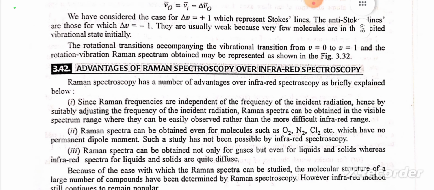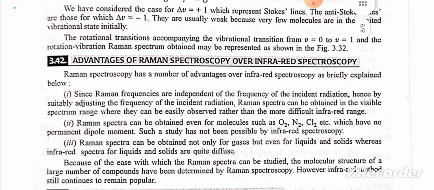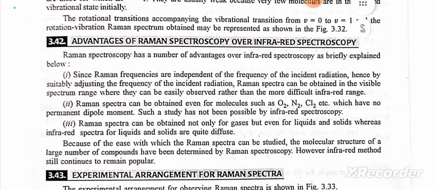Advantages of Raman spectroscopy over infrared spectroscopy. Raman spectroscopy has a number of advantages over infrared spectroscopy, as briefly explained below. Since Raman frequencies are independent of the frequency of the incident radiation, by suitably adjusting the frequency of the incident radiation, Raman spectra can be obtained in the visible spectrum range, where they can be easily observed, rather than the more difficult infrared range.